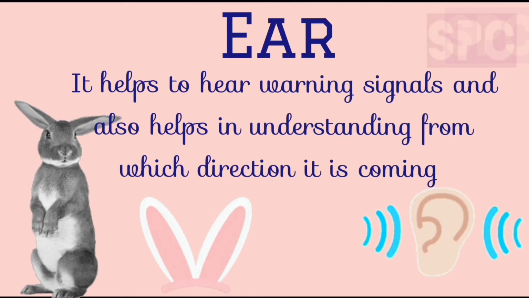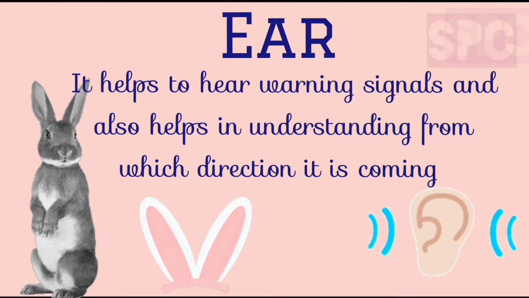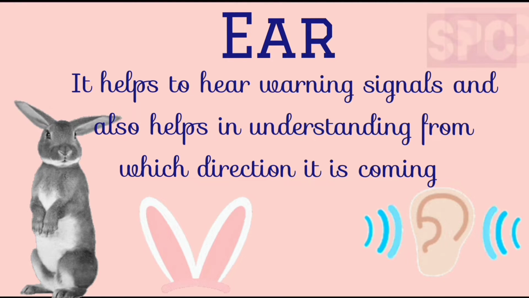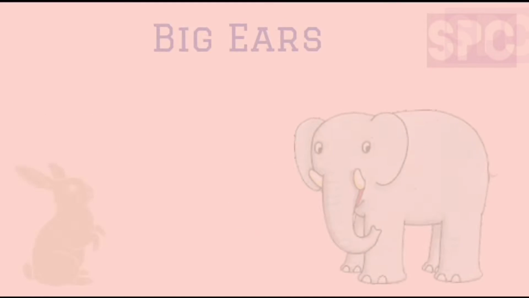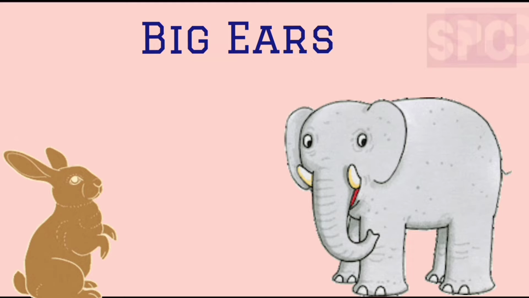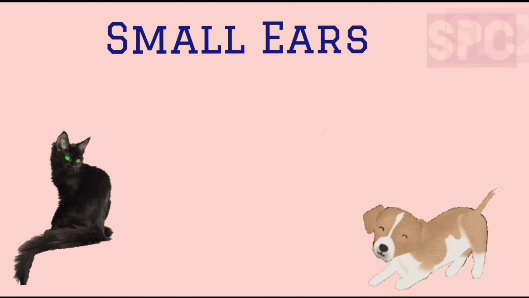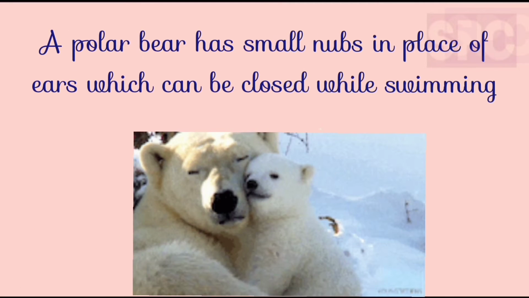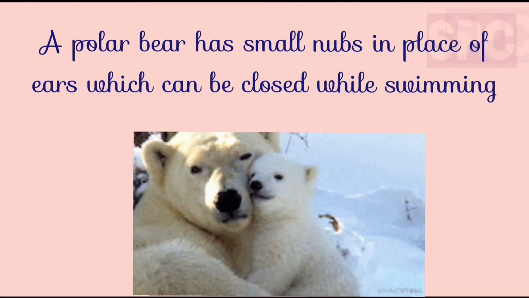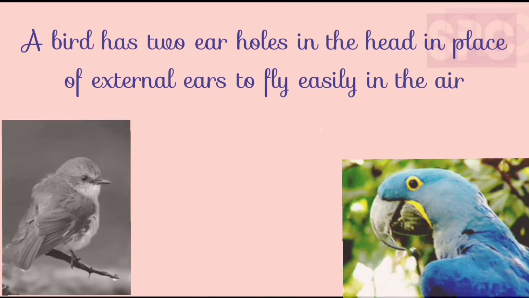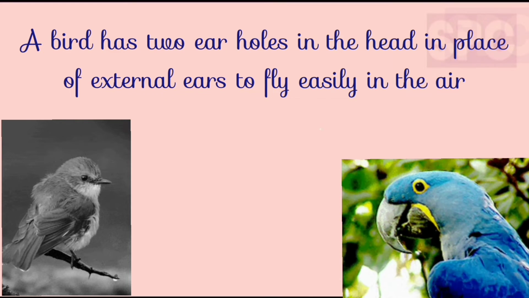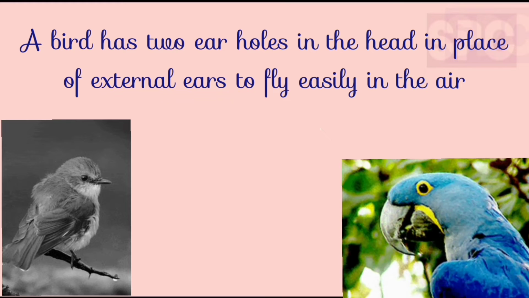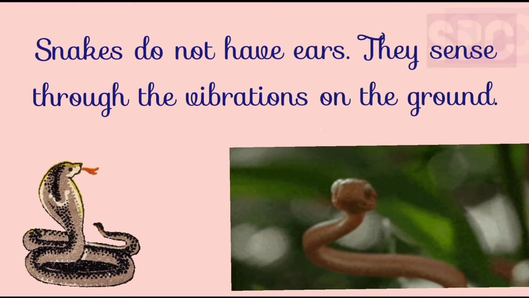Students, ear is a very important organ in the body of an animal. It enables them to hear warning signals and detect from which direction the sound is coming. Animals like elephants and rabbits have big ears, while dogs and cats have small ears. Polar bear has small knobs in place of ears, which can be closed while swimming. In place of external ears, a bird has 2 ear holes in its head, which helps it in flying easily in the air. Snakes do not have ears. They sense through the vibrations on the ground.